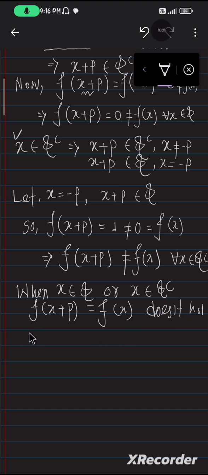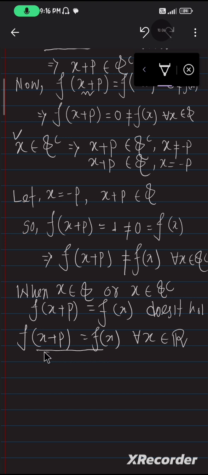But by the definition of period, we know that f of x plus p must equal f of x for all x inside R. It must satisfy this relation for all x inside R.